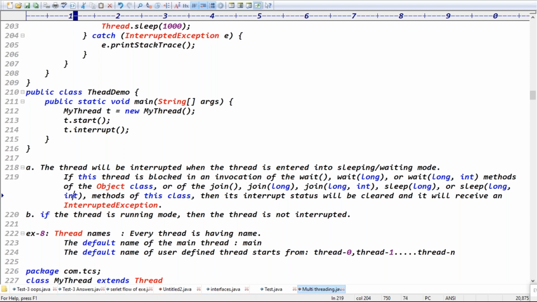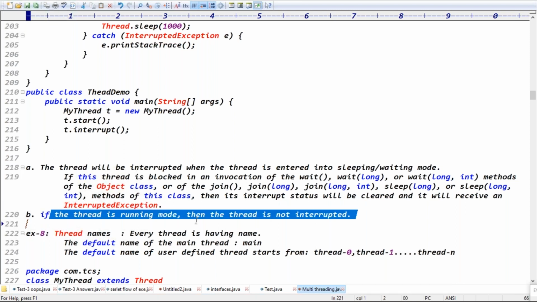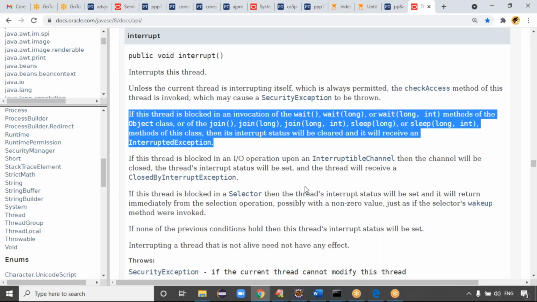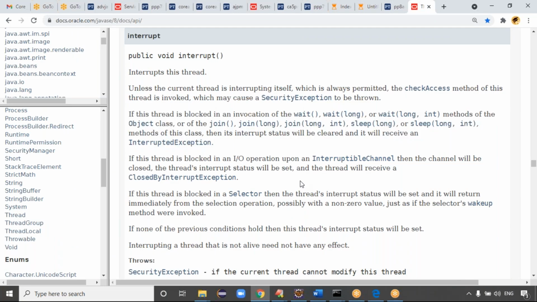If the thread is in which mode, guys? If the thread is in running mode, is the thread interrupted or not interrupted? If the thread is in running mode, the thread will not be interrupted, guys.